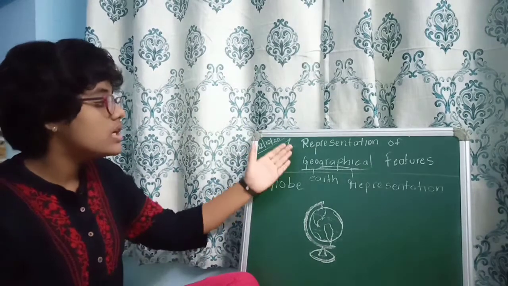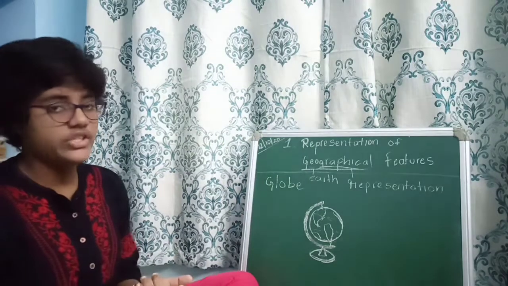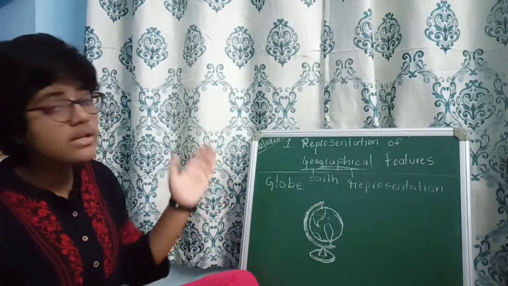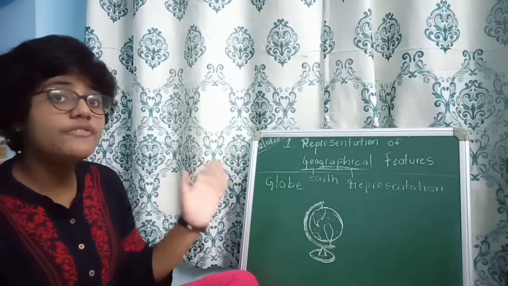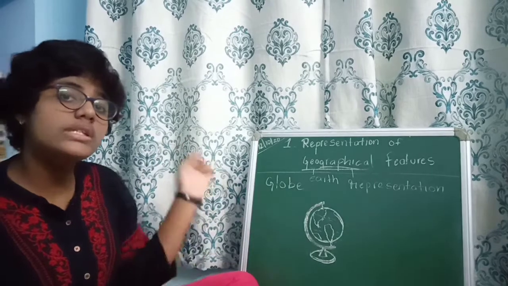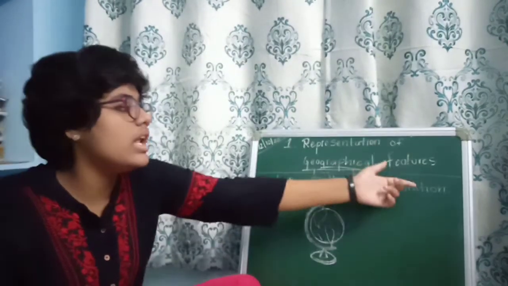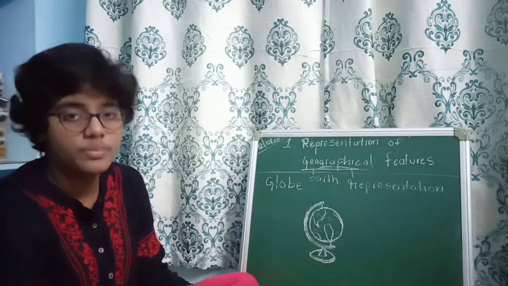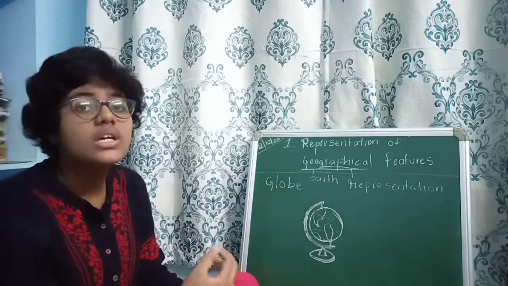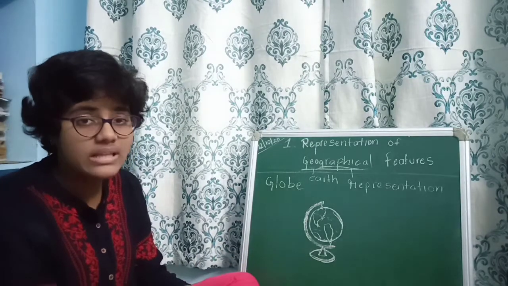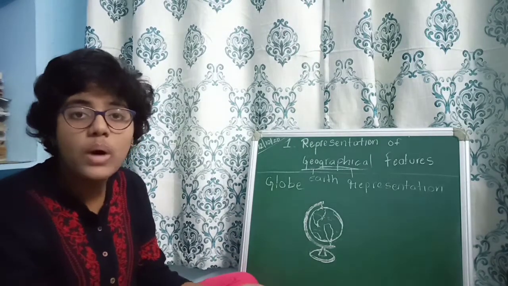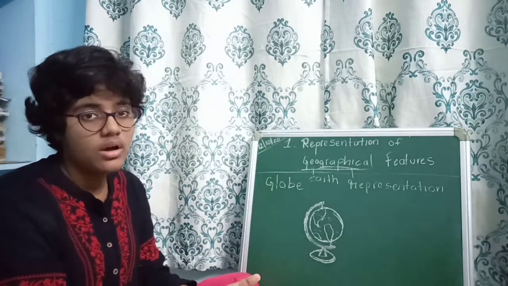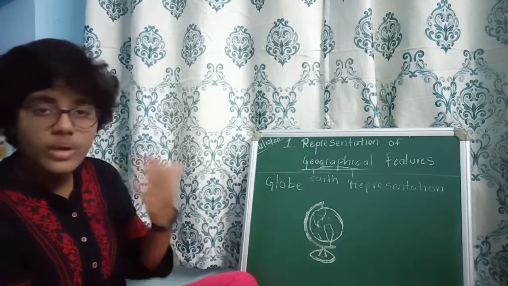I have said geography means earth's representation. So representing the earth's features is geographical features. What are the features of the earth? There are water bodies, like rivers, oceans, seas, as well as hills, mountains, etc. These all come under features of the earth. Now we'll go to the lesson.